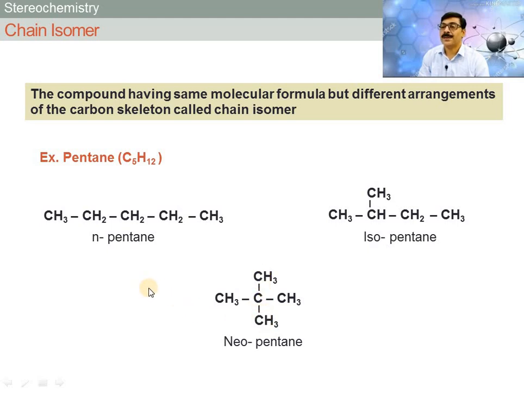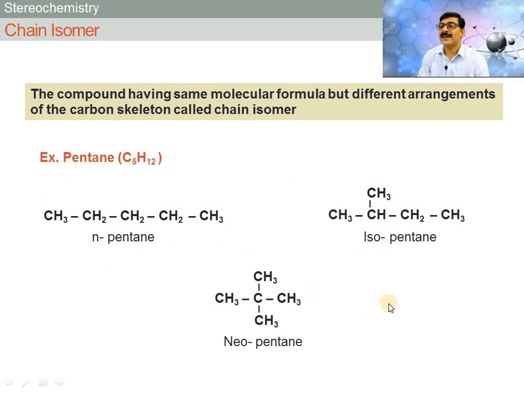All these three have same molecular formula but different carbon skeleton, and such isomer is called the chain isomer. So pentane has three chain isomers.